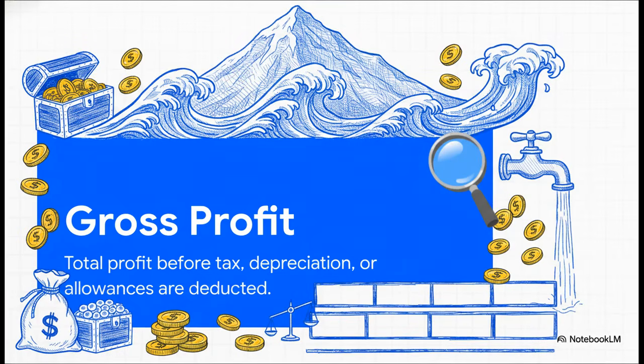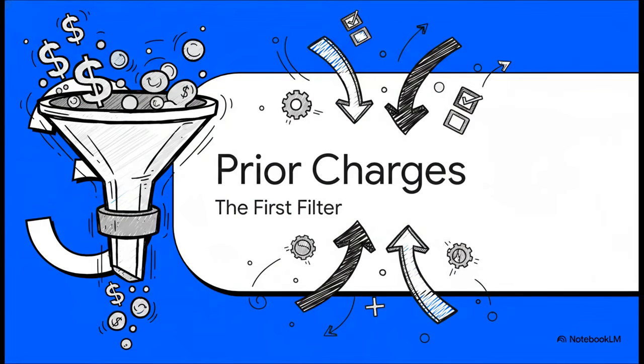We start at the very top with gross profit. Now, this is the massive raw pool of money. It's absolutely everything the business brought in over the year before a single solitary deduction is made. No taxes have been paid yet, no equipment costs have been factored in. It's just the pure, raw number. But as anyone running a business knows, you can't just hand all of that out. Which brings us to Section 3, deducting prior charges, the first filter.